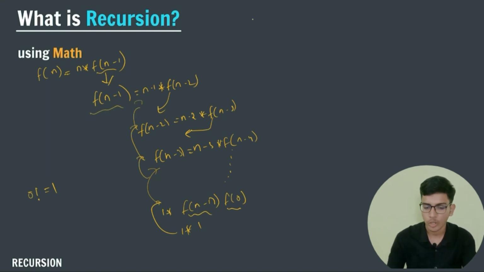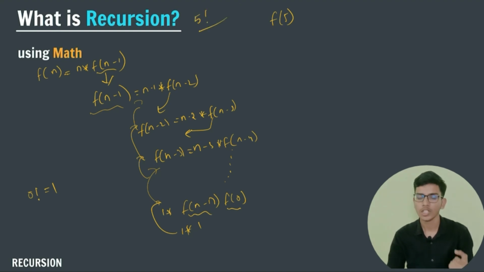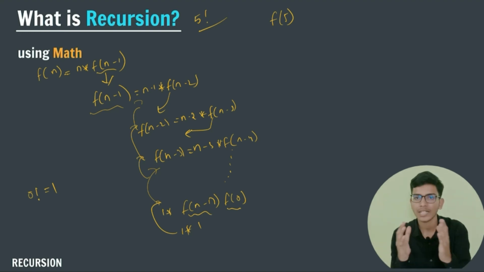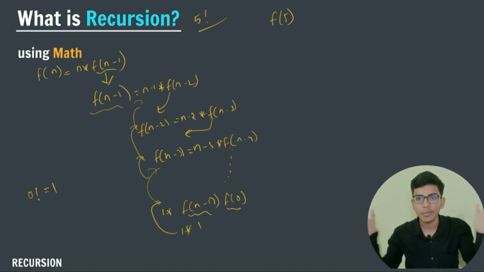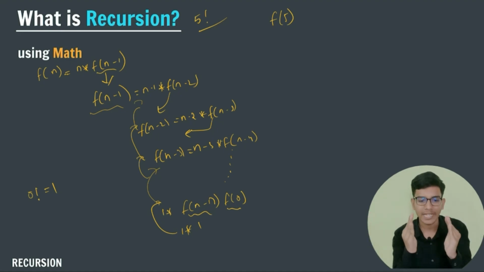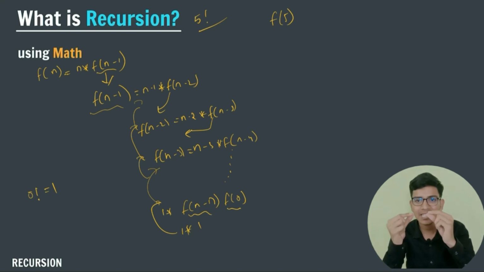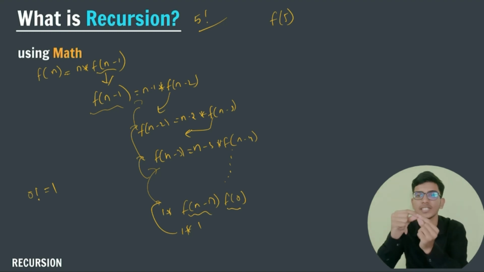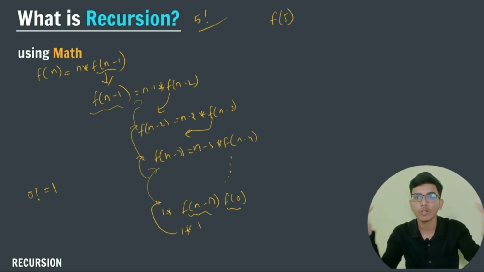Now let us take an example to understand this. Let us consider f of 5. Let us consider that I don't know the factorial of 5, the 5 factorial value. The concept of recursion is, first of all, if you don't know the answer for a huge problem, then break it into small, tiny pieces, and combine those by finding the solution for those small pieces. By combining those small pieces, you will get the solution for your large problem.